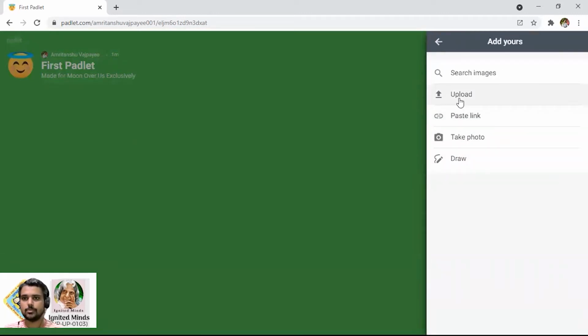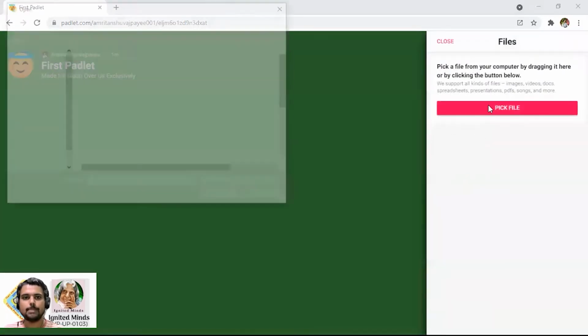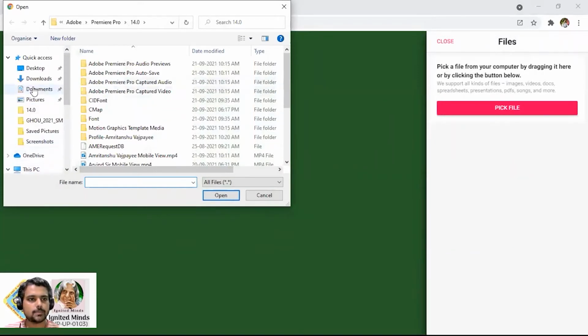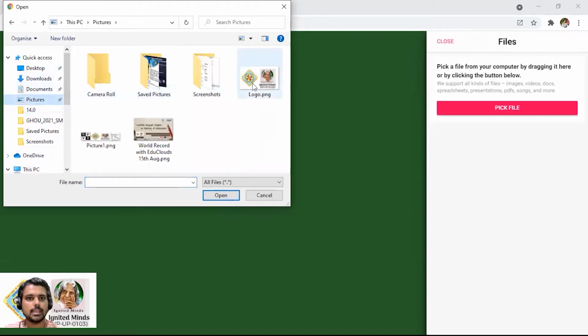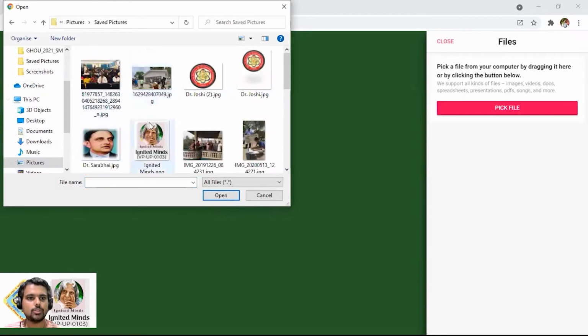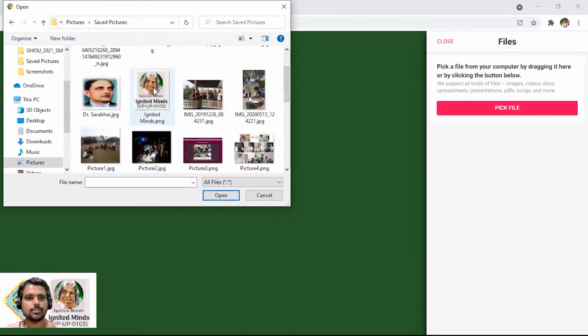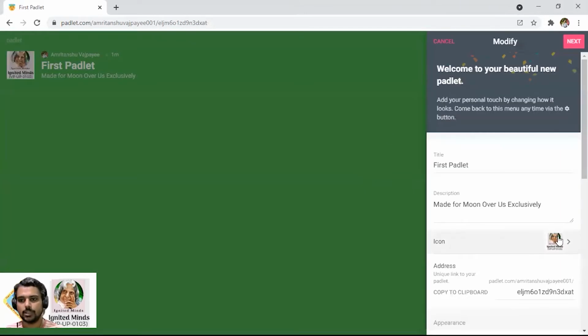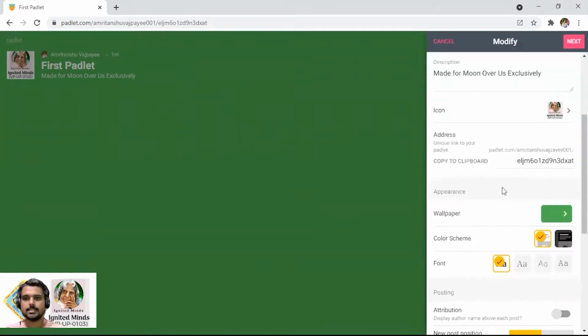So if that emoji is there, or I can upload it. So let me upload. I am just going to pick up a file, and while picking up this file, I am going to the downloads in the picture section. In the picture section, I am going to pick up one of the icons. So now let me put this very beautiful picture of our former president, Dr. APJ Abdul Kalam. So here it comes. The icon has been selected.